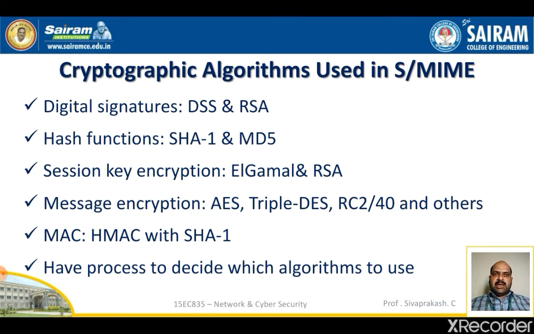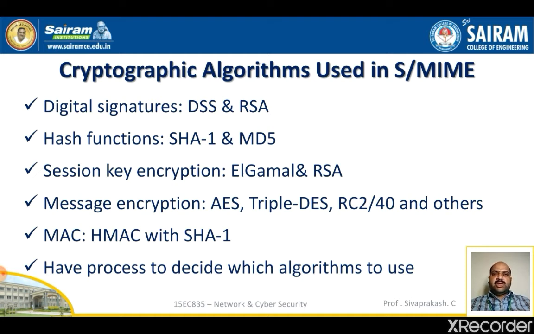Let's see this in detail. The digital signature standard is the preferred algorithm for digital signature, and secure MIME lists Diffie-Hellman as the preferred algorithm for encrypting session keys. In fact, secure MIME uses a variant of Diffie-Hellman that provides encryption and decryption, known as ElGamal. As an alternative, RSA can be used for both signatures and session key encryption. These are the same algorithms used in PGP and provide a high level of security.